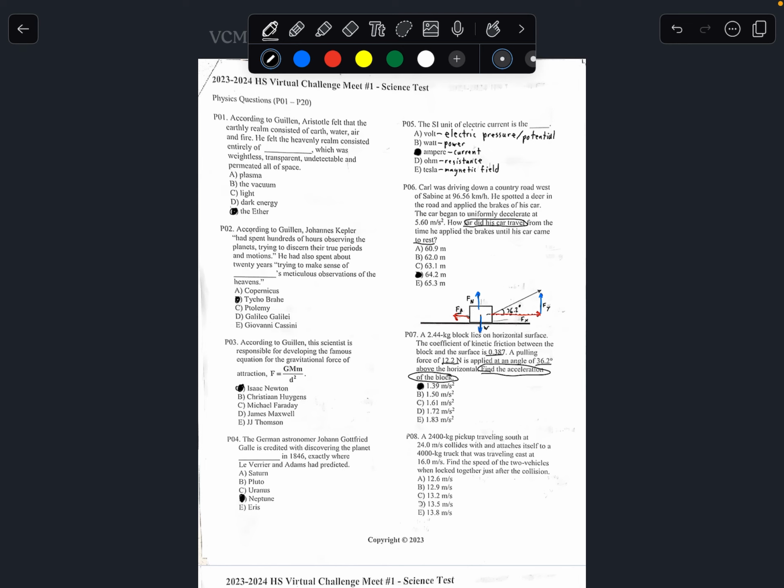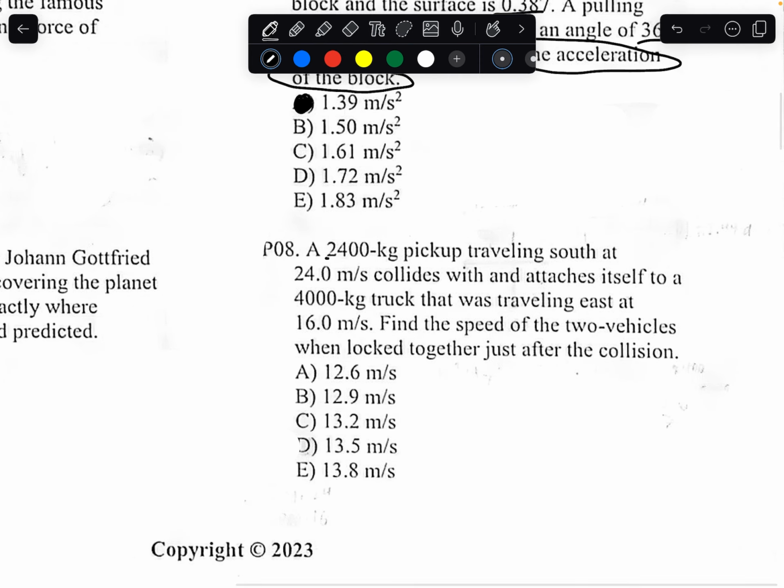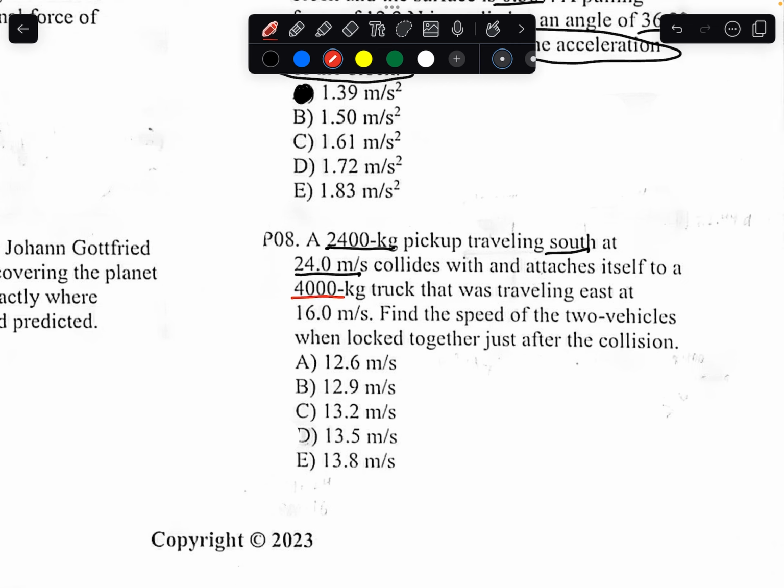Number 8. A 24 kilogram, okay, one second, I'll zoom in. A 24 kilogram pickup traveling south at 24 meters per second collides with and attaches to itself a 4,000 kilogram pickup truck traveling east at 16 meters per second. Find the speed of the two vehicles just after the collision. So this is a momentum problem.